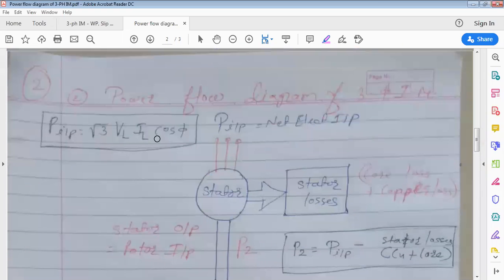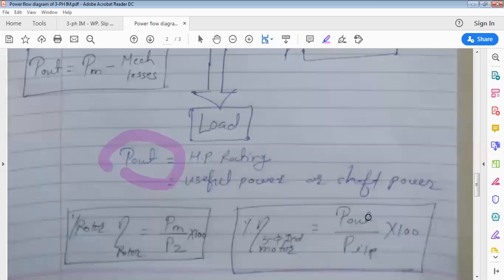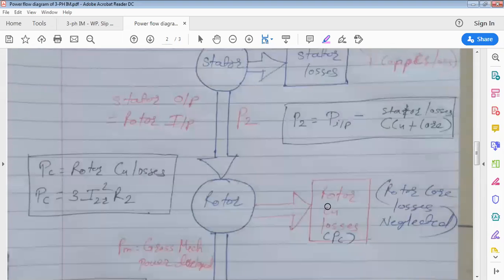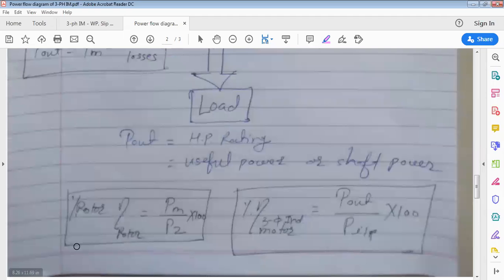Now, what is the input to motor? P input, root 3 VL IL cos phi. What is output? P output. So if you take ratio P output by P input, what you will get? Efficiency of three-phase induction motor. Clear how to calculate efficiency of three-phase induction motor? Now if you observe rotor here, what is the input to rotor? P2. What is the output of rotor? PM. So PM by P2 is efficiency of rotor. Clear up to this to all of you?